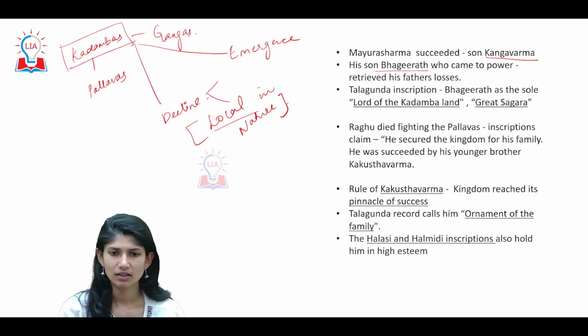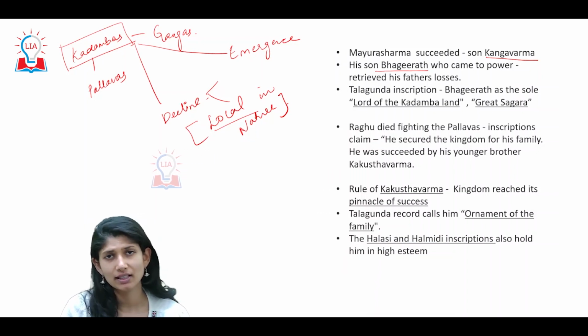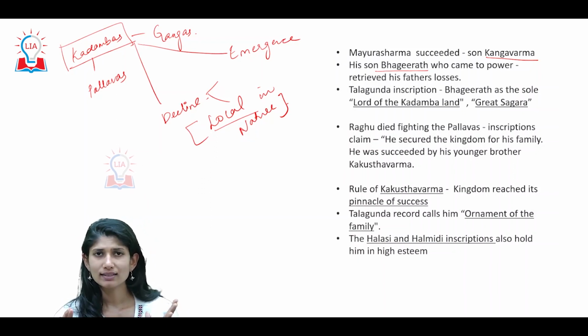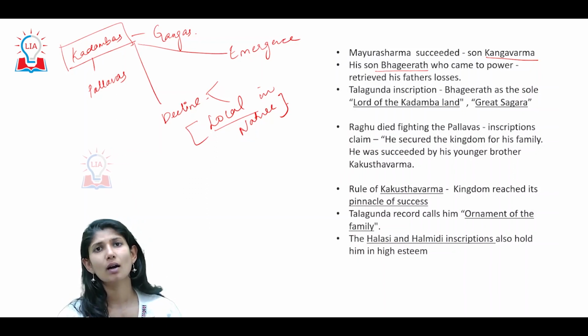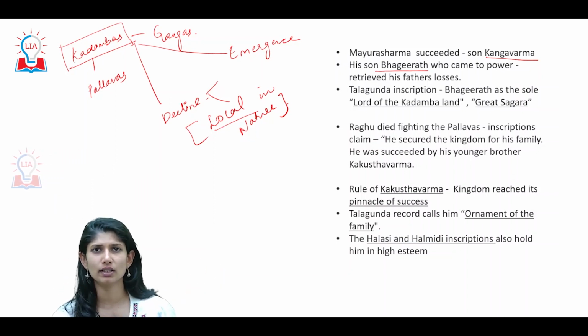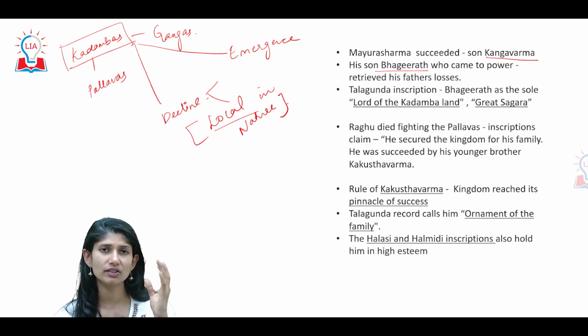Alright, now look at this. His son Bhagiratha came to power. Subsequently the kingdom kept increasing and, at the same time, decreasing. You cannot see a consistent increase only, nor a decrease only. Both are seen. Why?